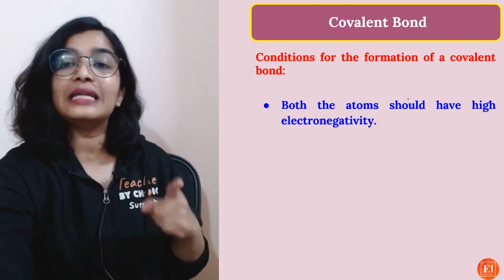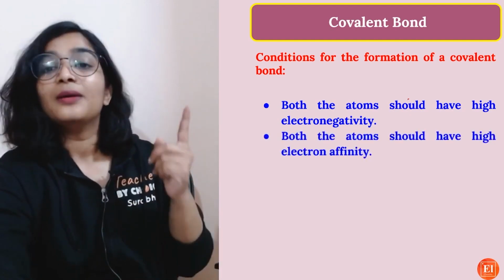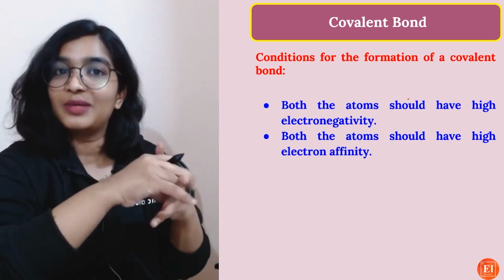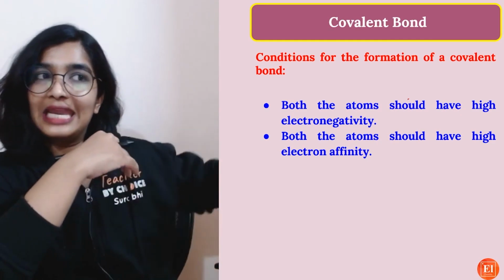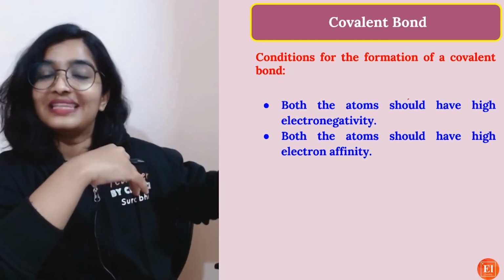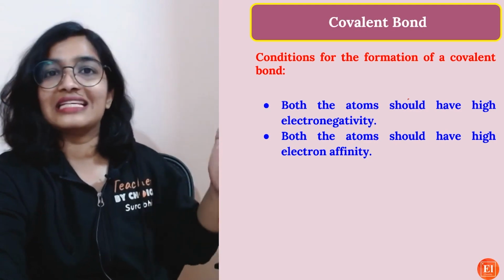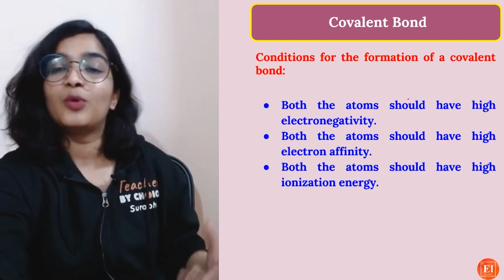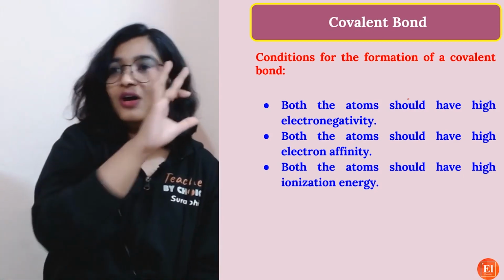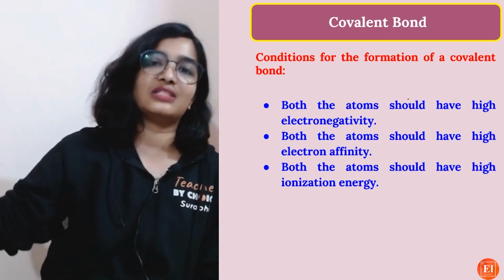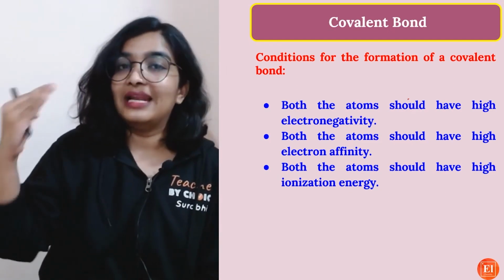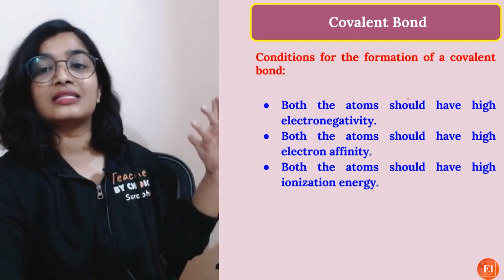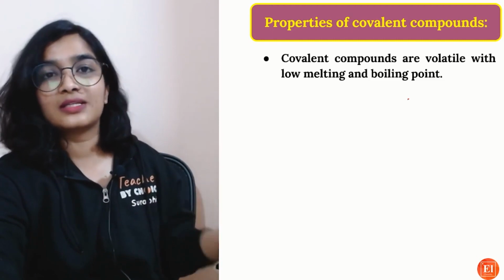Now, what are the conditions that an atom should follow if it has to form a covalent bond? Both the atoms should have high electronegativity. Both the atoms should have high electron affinity. If we have already studied the periodic properties, on the left side of the periodic table the electronegativity, electron affinity, everything is less. So that is the reason metals cannot form covalent bonds. Both the atoms should have high ionization energy. We all know this, right? All three increase across the period. So in non-metals the electronegativity, electron affinity, ionization energy, everything will be high. So that is the reason they form covalent bonds.